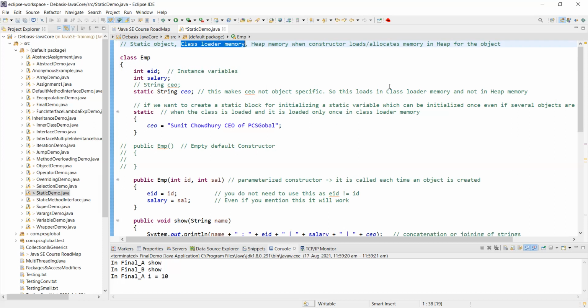So I need to take the definition of employee, of type employee, and I have to put it into the heap memory. Unless that is done, I cannot use it in the runtime. The only thing I can use from the class loader memory is the static variables and methods. A static variable like CO does not load into heap memory. There is a purpose for that. That's why you are defining static.